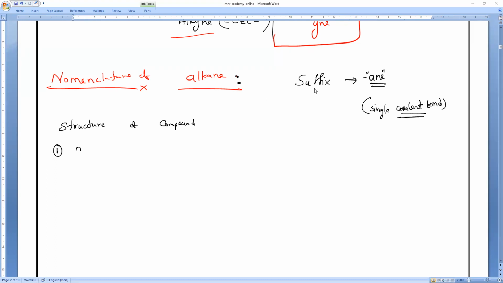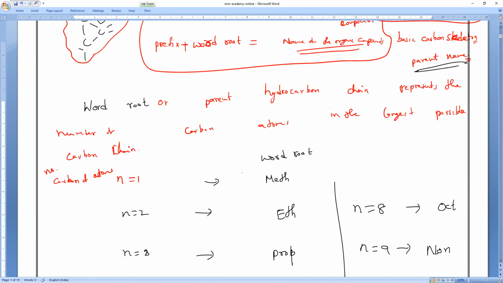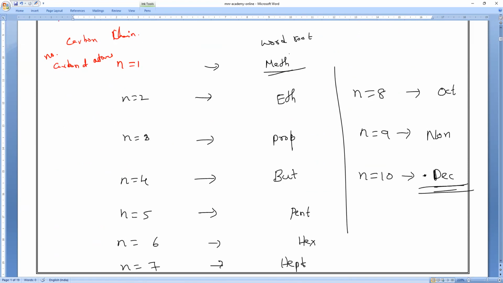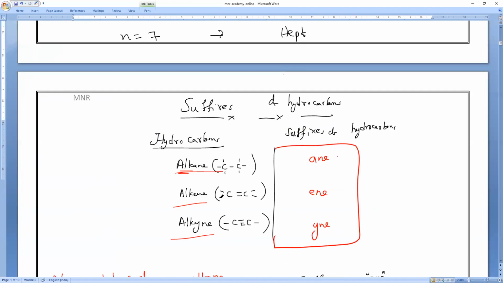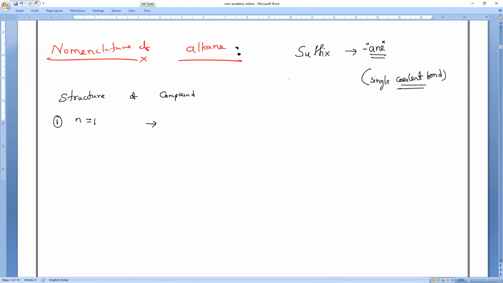Okay. So alkanes start from N is equal to what, everybody? N is equal to 1. What is the word root we have written? Meth. Correct? N is equal to 1 is meth. And all are single bonds. So the structure of the compound is a carbon with a single bond to hydrogen, four times. All are single bonds.